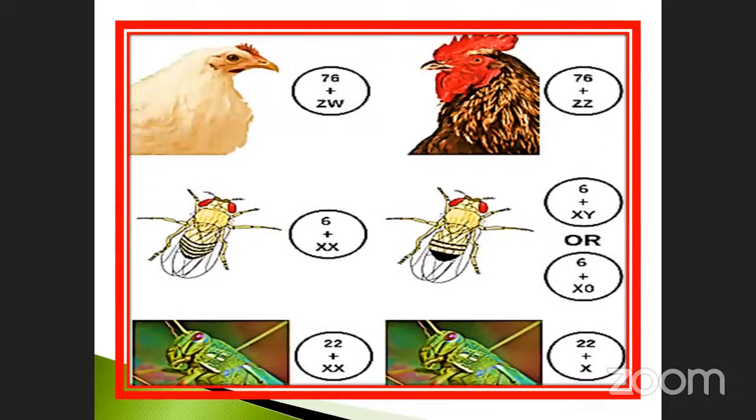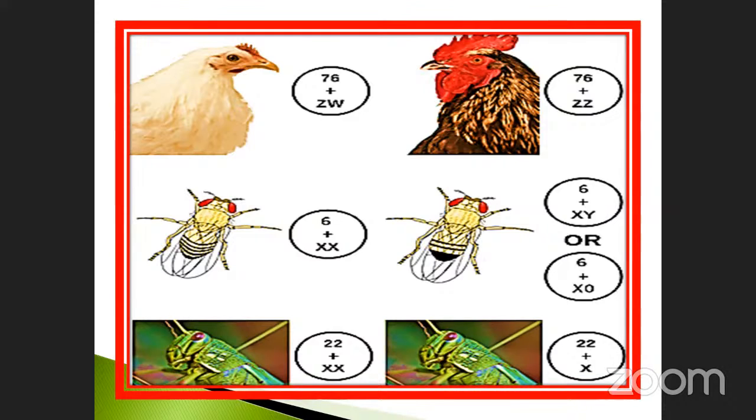See that one. Here ZW is called female, this one is the hen. With 76 plus ZW, the total is 78 chromosomes. Note it down. What about here? The same, but you will get ZZ, so both are homozygous conditions. What about here? The housefly contains 6 plus XX, so the total is 8 chromosomes.